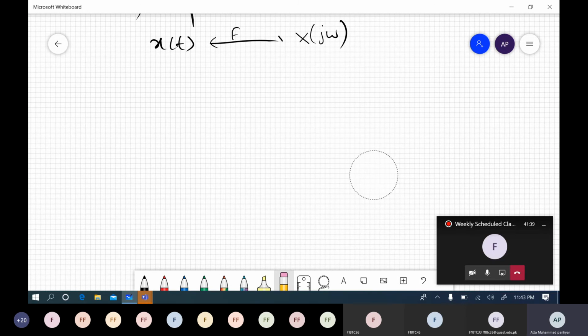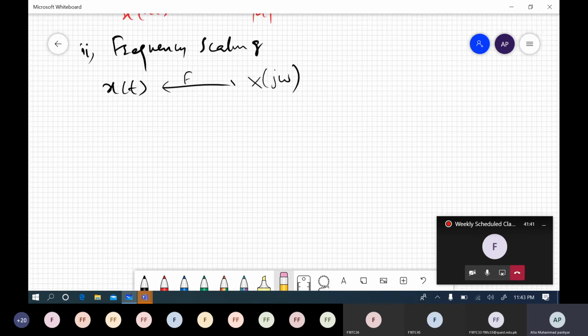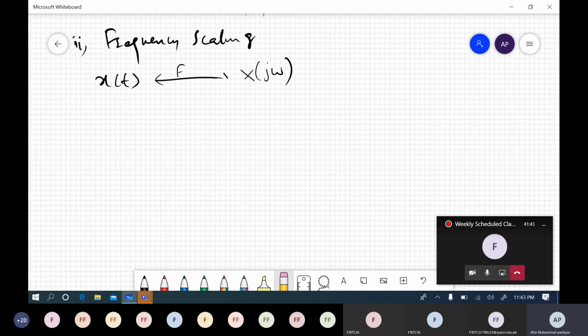Okay. So frequency scaling. If we shift, we give a small shift omega naught in frequency, then what must be the effect on the signal?